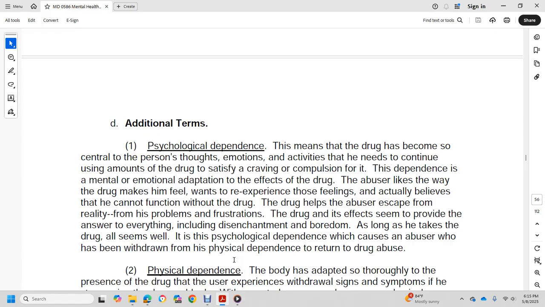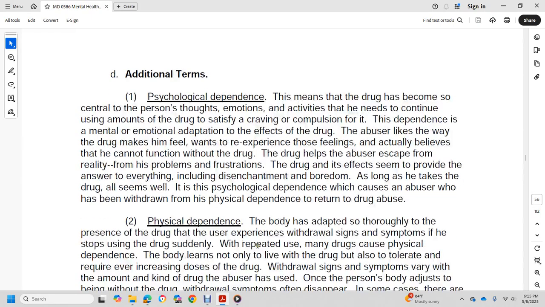The drug helps the abuser escape from reality, from problems and frustration. The drug effects provide what seems to be the answer for everything, including disenchantment and boredom, as long as he takes the drug and all seems well. Psychological dependency causes the abuser who has withdrawn from physical dependency to return to drug abuse.